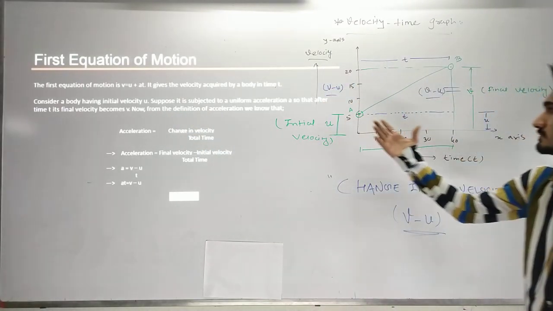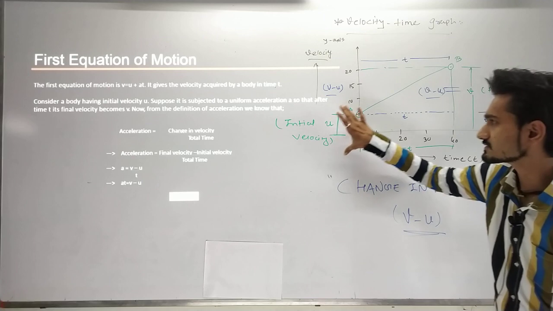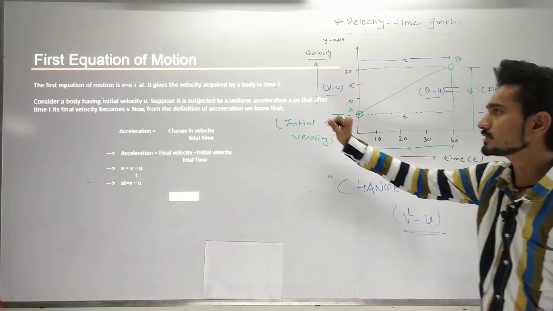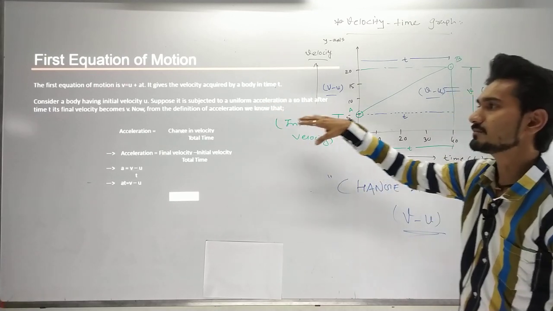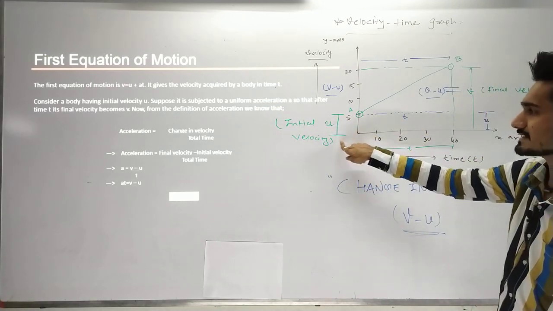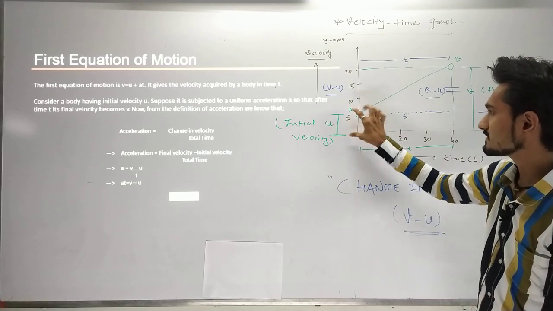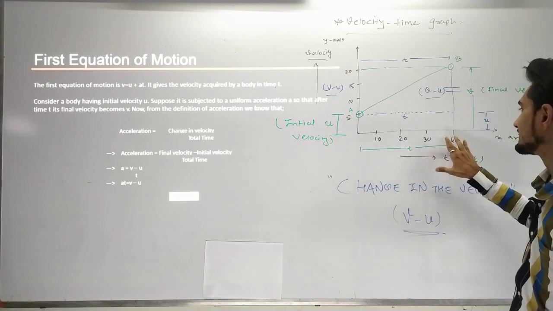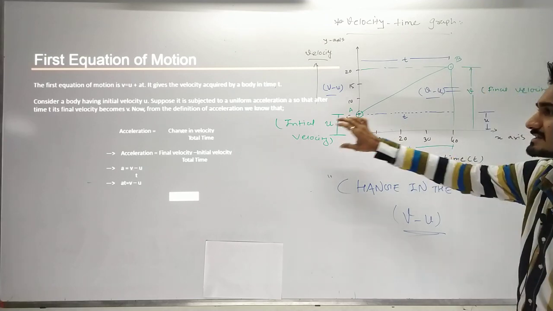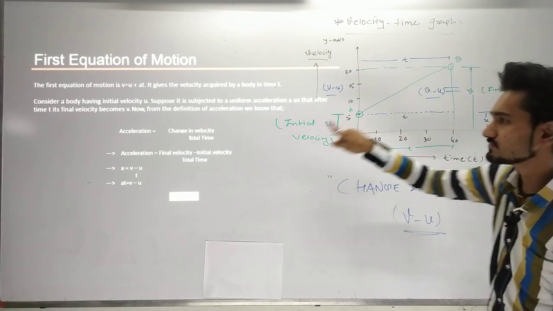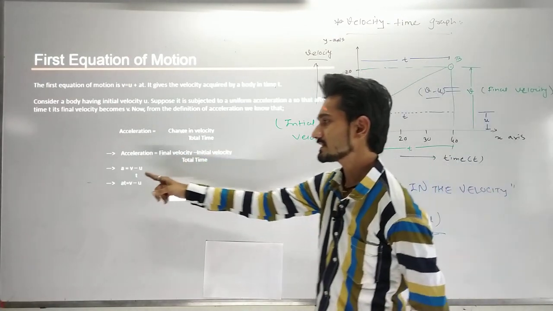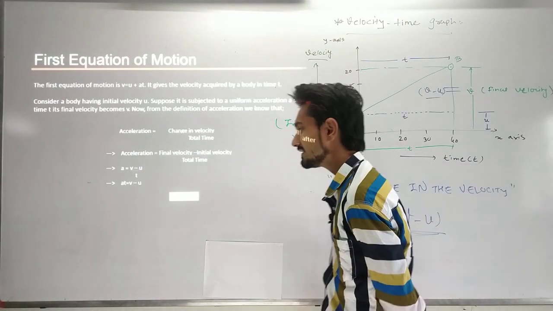Consider a body having the initial velocity u. Already we know from this graph that the initial velocity is represented by u. Suppose it is subjected to uniform acceleration, so that after a time t it reaches the final velocity v. Here we have drawn the initial velocity, and after a time t we have gone to the final velocity v. So the change that has happened is v minus u, final velocity minus initial velocity. We can put in the values and get our equation.